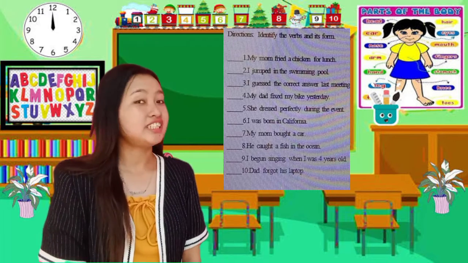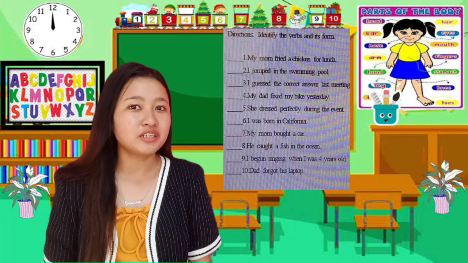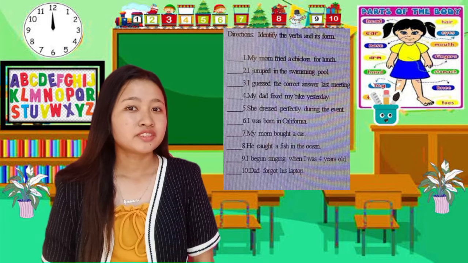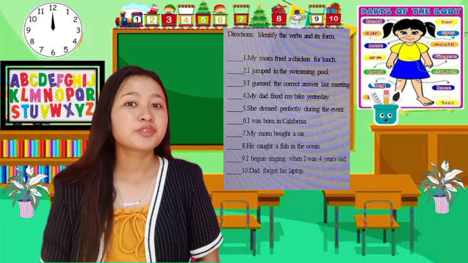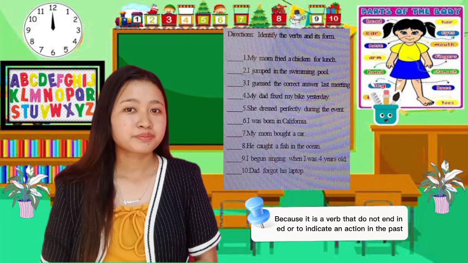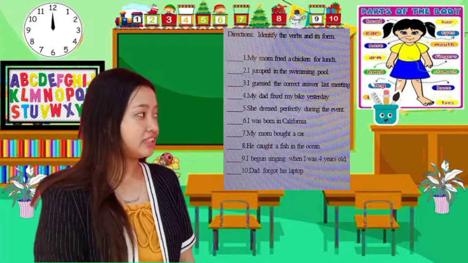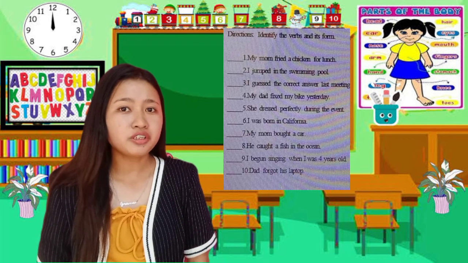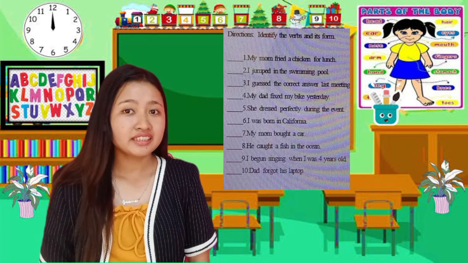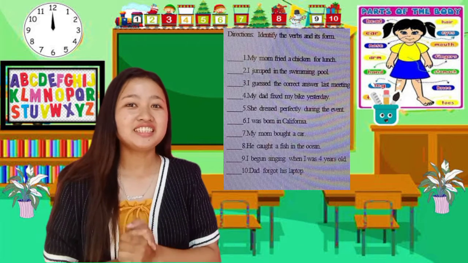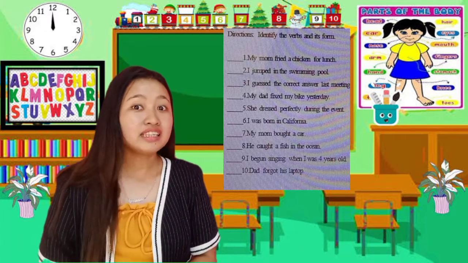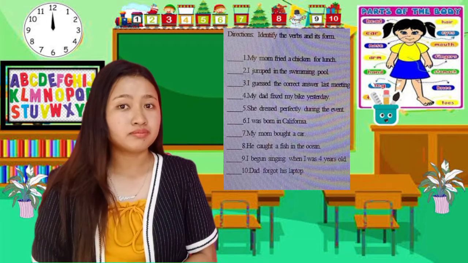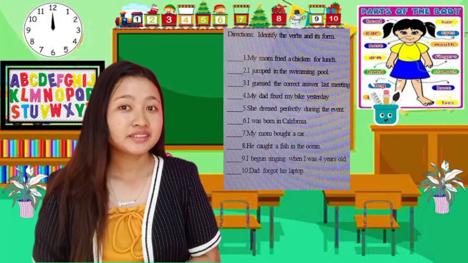Correct. How about in number 7? What is the verb used? Boss, teacher. What form is the verb? Irregular verbs. Is it correct? Yes. Why? Great. In number 8, what is the verb used? Call, teacher. What form is the verb? Irregular verbs. Is it correct? Yes. Why? Very good. For number 9, what is the verb used? Began, teacher. What form is the verb? Irregular verbs. Is it correct? Yes. Why?